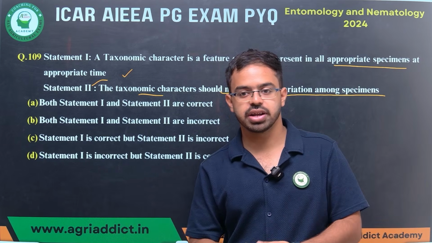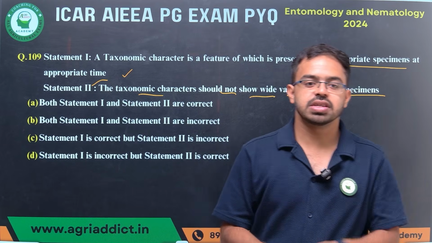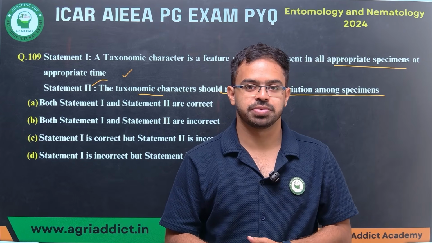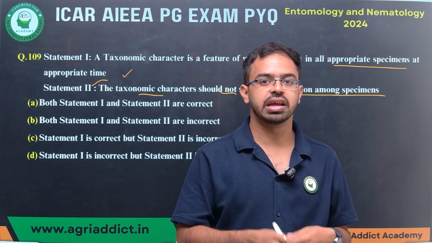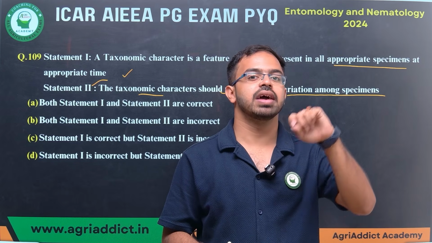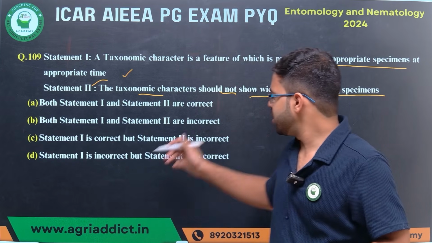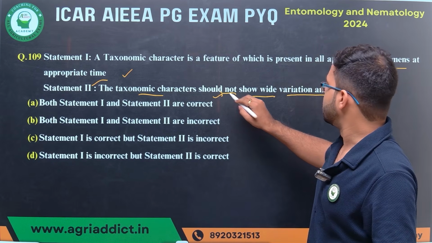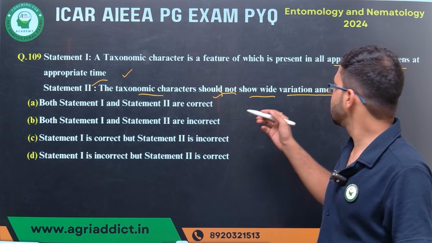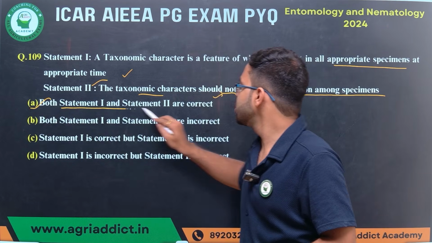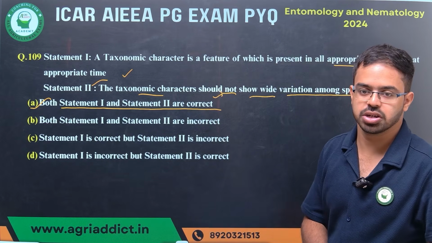Obviously, that's why it is called a taxonomic character. Like we consider upcurved labial palpi, it is present in each and every gelechiid. Okay, there is not a single gelechiid you can consider where the upcurved labial palpi is absent. So it's also correct. Like it should not show wide variation among the specimens. Both statement 1 and statement 2 are equally correct.